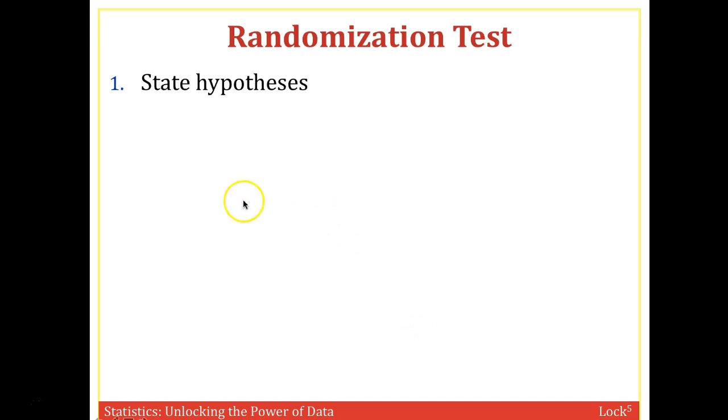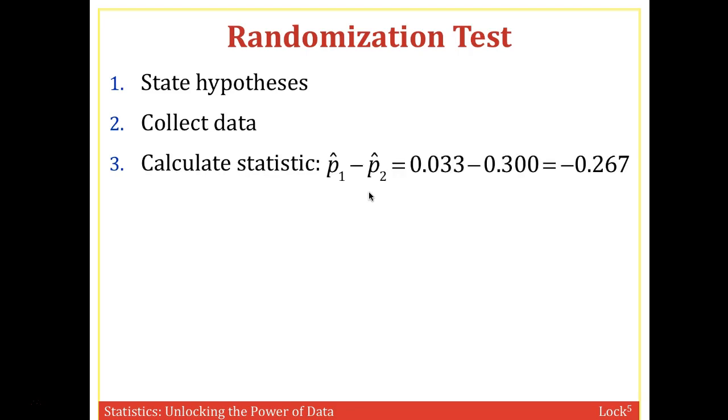So in a randomization test, we state the hypothesis, which we just went through, collect the data, which was done for us already in a past experiment, calculate the statistic. Okay, so here P1 hat, this is 1 out of 30. This P1 hat is those that took green tea, and the P2 hat is 9 out of 30. So we subtract these 2 to get minus 0.267.